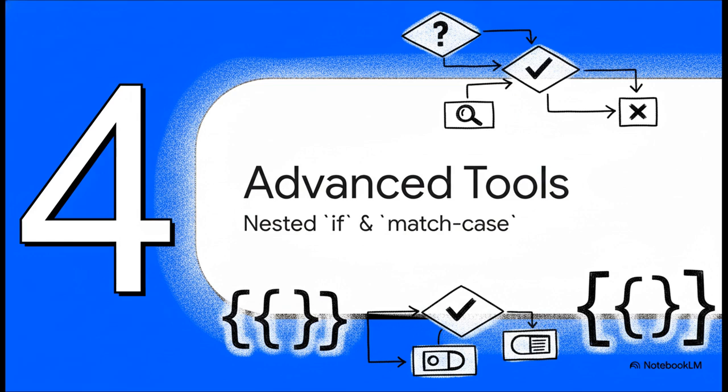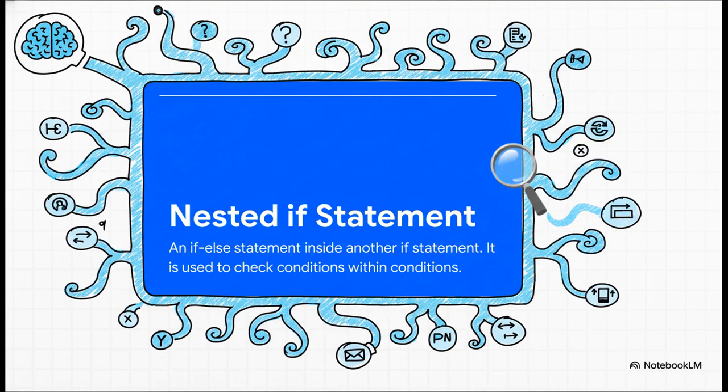Sometimes you need to check a condition, and then, based on that result, you need to check another, even more specific condition. And this is what we call a nested if statement. It's kind of like a branching path that has even smaller branches shooting off of it. You're basically putting a decision inside of another decision, which gives you much more fine-grained control over your program's logic.